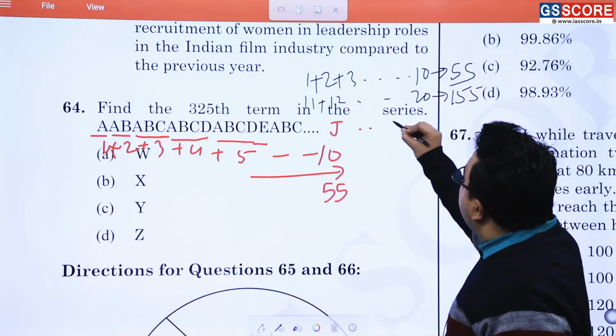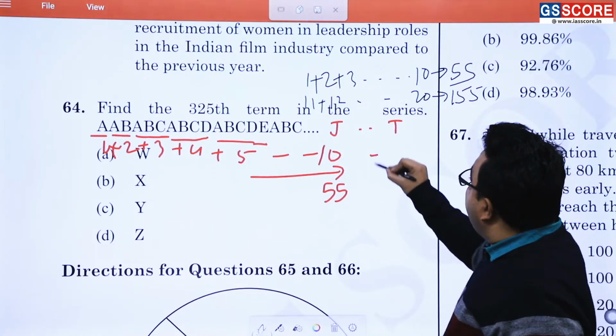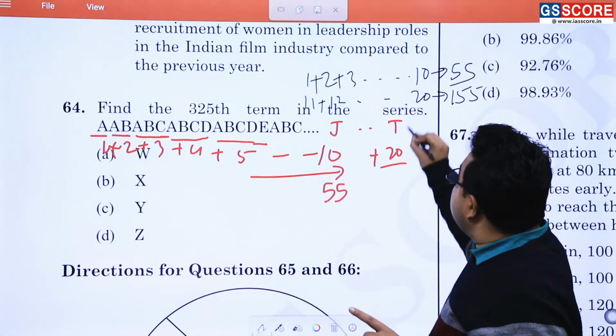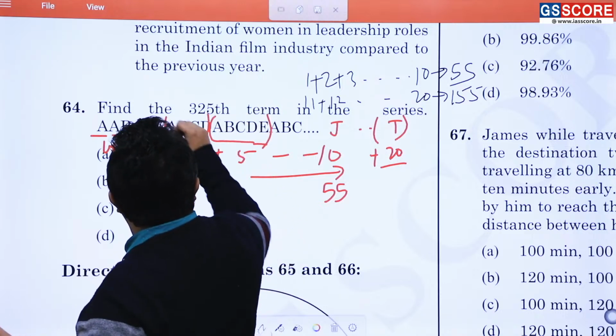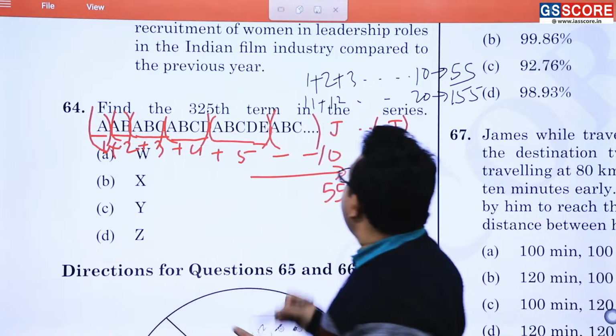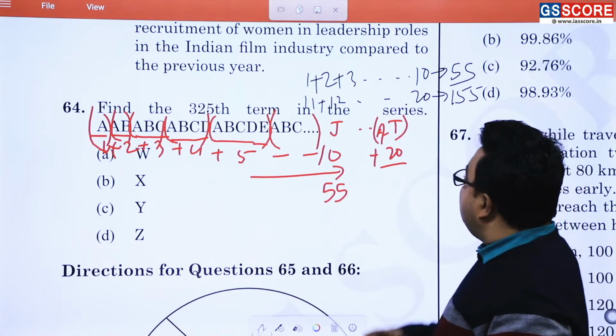ऐसे ही करते करते T तक चले जाओगे, it will be 1 plus 2 plus 3 up till 20, because T का जो है ABCD से लेके T तक लिखा जाएगा, this grouping. Like this grouping has been done. Am I correct? Like A to T, 20 letters will be there.